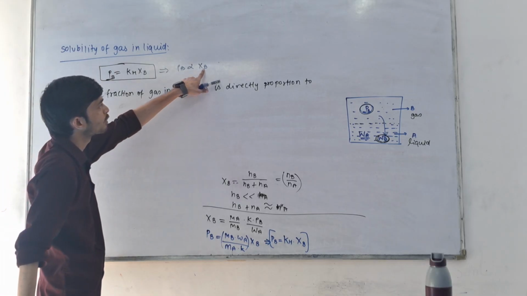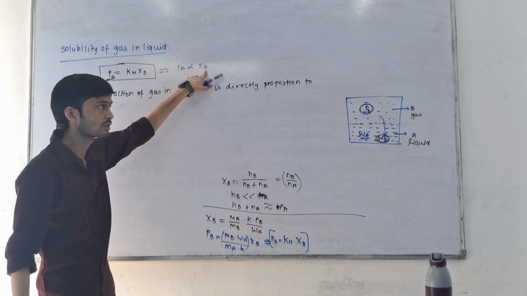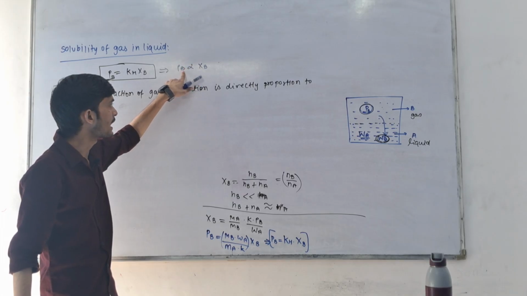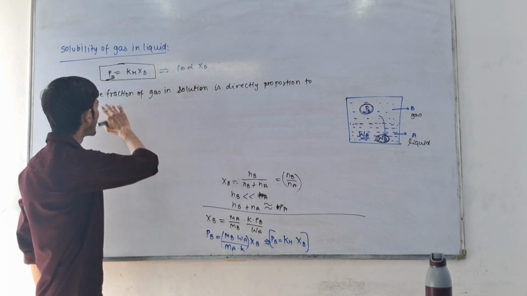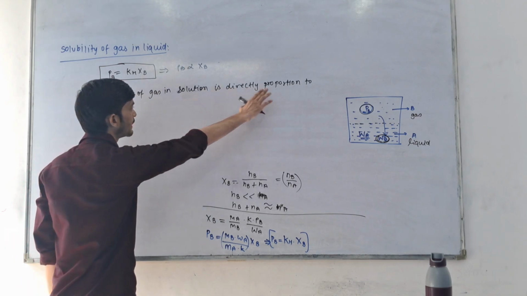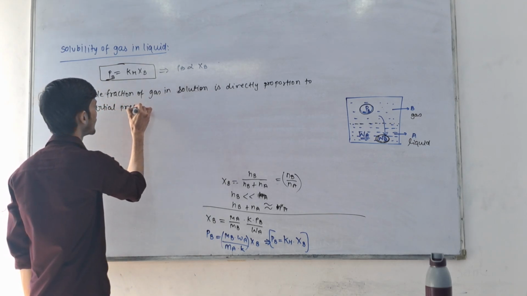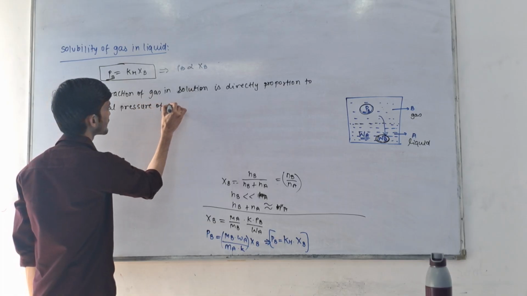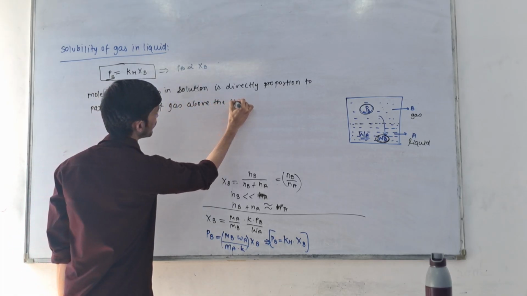And this mole fraction is in solution. So the mole fraction of gas in solution is directly proportional to the partial pressure of gas above the surface of the liquid.